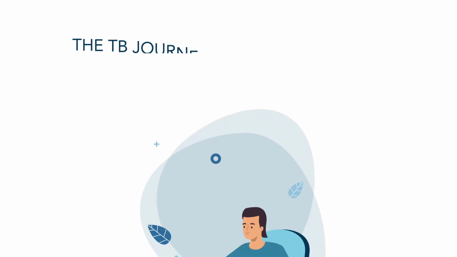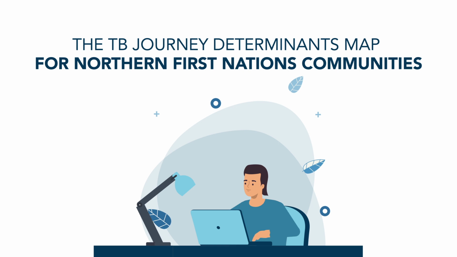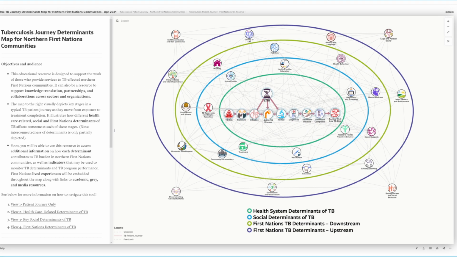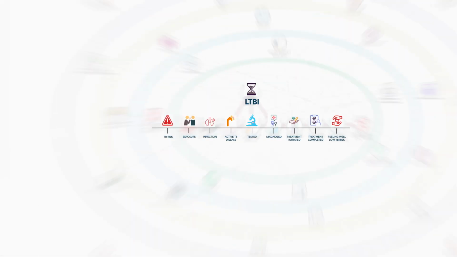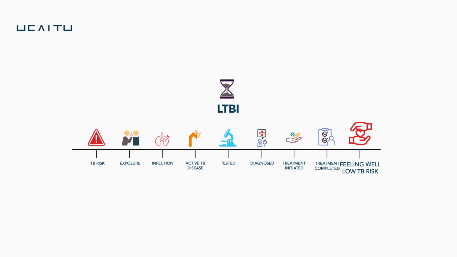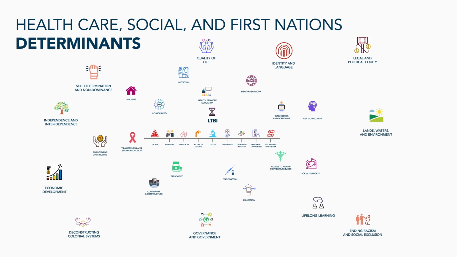The TB Journey Determinants Map for Northern First Nations communities is an educational resource for service providers to TB-affected First Nations communities. The map visually depicts key stages in a typical TB patient's journey, moving from exposure to treatment completion, and the different healthcare-related, social, and First Nations determinants of health.